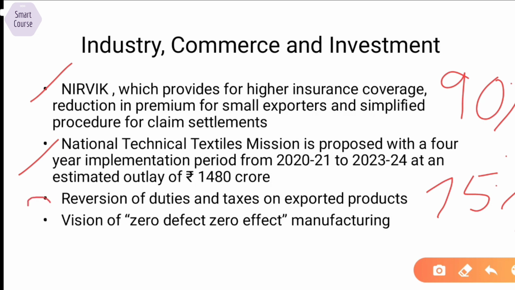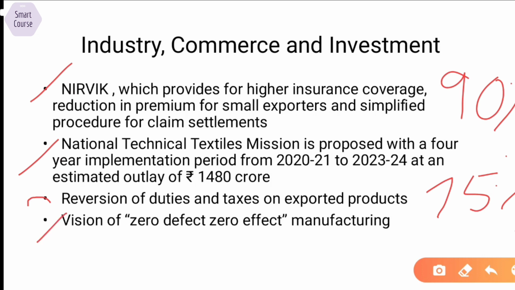Next is the remission of duties and taxes on exported products, RODTEP. This scheme is going to replace the MEIS, which was earlier providing benefits to exporters. Now this scheme will be WTO compliant and will also be beneficial for exporters, as the duties and taxes that these exporters are paying will be reversed through this scheme.